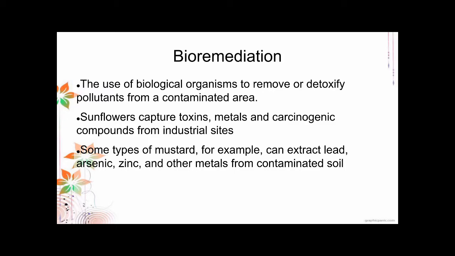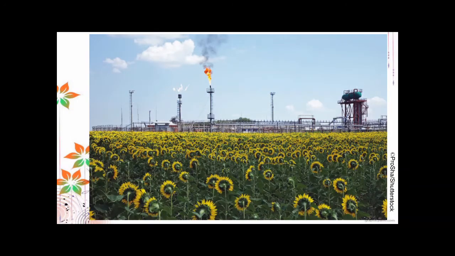You have some mustards that can extract lead, arsenic, zinc, and other metals from contaminated soil. Here is an image of a sunflower field near an oil refinery plant. All of the volatile organic compounds released in this oil refinery are being absorbed by these sunflowers.